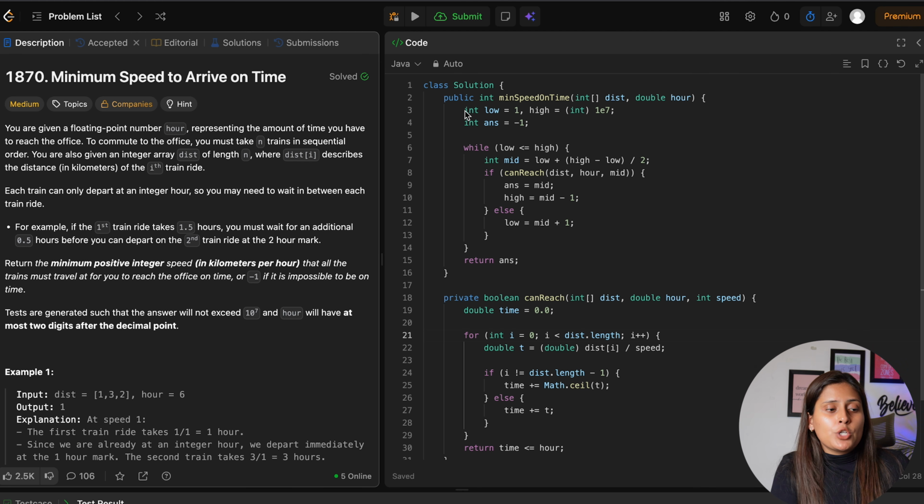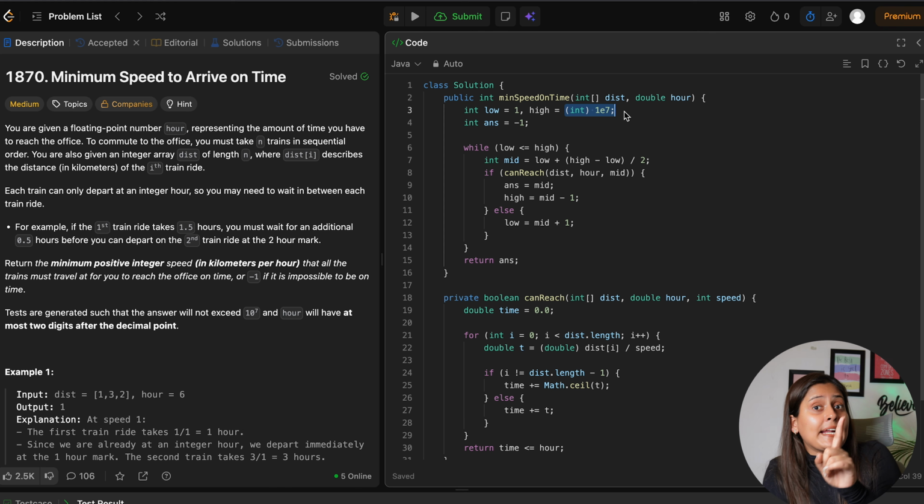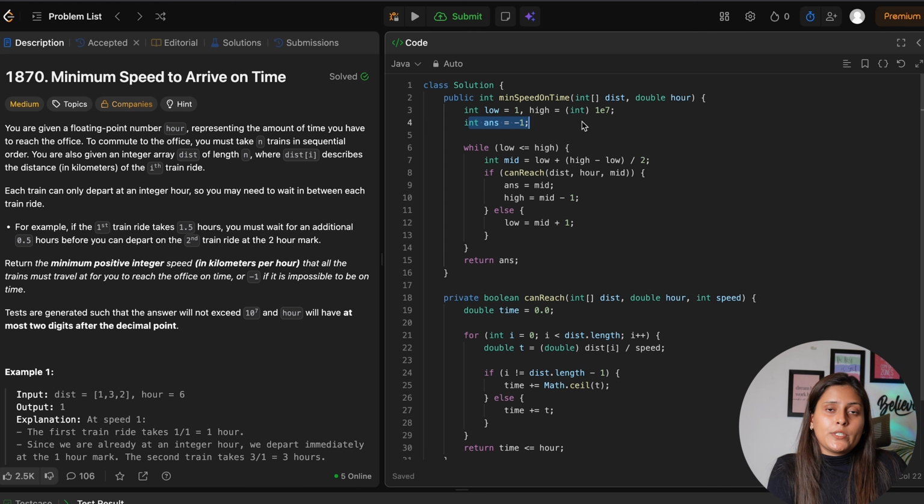So first we decide the low, which is 1, definitely it cannot be 0 or negative, and high will be 10 power 7, because the question itself mentions the answer can go up to 10 power 7. That is the reason I did not choose maximum or summation. Remember that these points are very important when you try writing the code on your own. Why 10 power 7, why not max or summation? Now the answer variable we want to return, we will initialize with -1, because when it is not possible we will return this answer variable.